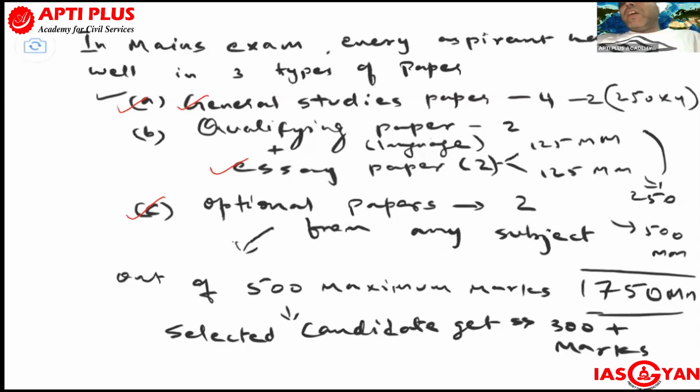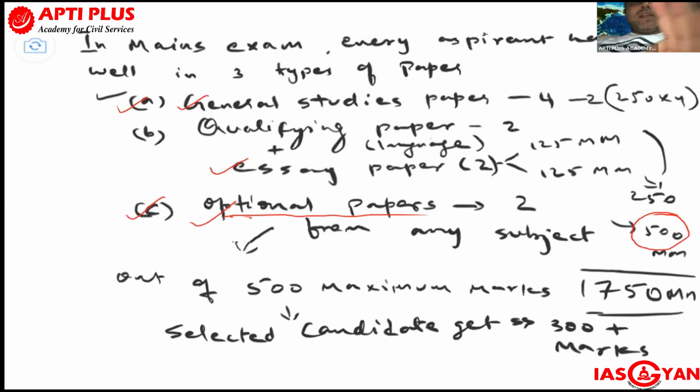Because the weightage is around 500 marks, and it is not just generic in nature, it is highly specific, technical, and academic in nature. And because of this, and because the syllabus is highly codified by the UPSC and written very clearly, one can easily score 310, 320, 330 also in the optional paper, out of the weightage of 500. If you see the best students in the top 100, the selection or ranking is due to the higher scoring in the optional paper. Every selected candidate is doing better in the optional paper, so it is very important.